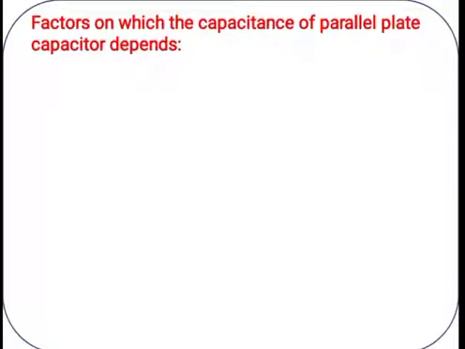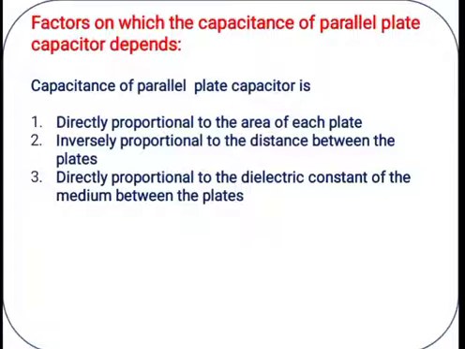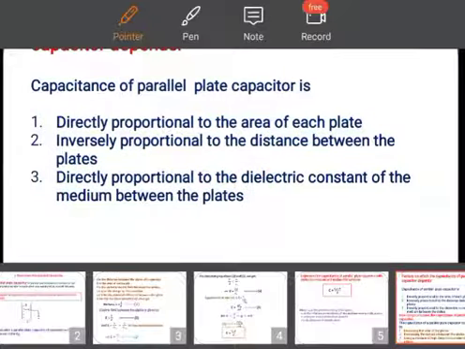Based on the derivation, we can study some factors. Capacitance of a parallel plate capacitor depends on which factors? Number one, capacitance is directly proportional to the area of each plate. If area increases, then capacitance increases. Second, inversely proportional to the distance between the plates.